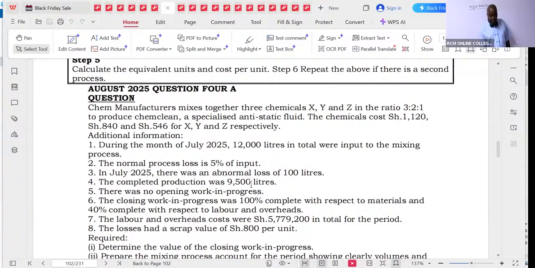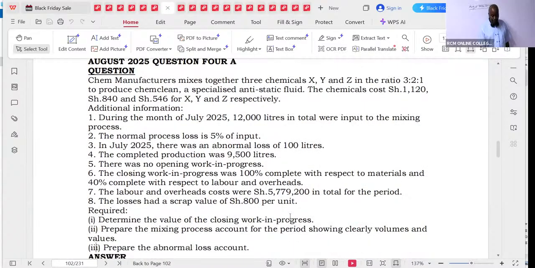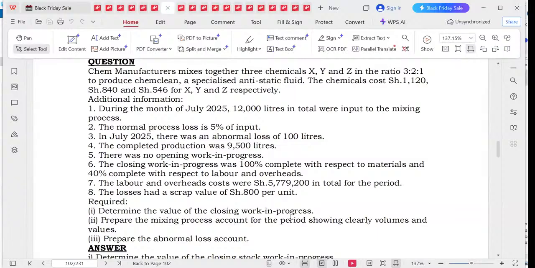The completed production was 9,500 liters. There was no opening work in progress. The closing work in progress was 100% complete with respect to materials, and 40% complete with respect to labor and overheads. Note number 7, the labor and the overheads cost were 57,79,200 in total for the period. Note number 8, the losses had a scrap value of 800. Have we been able to read all the additional information, or have we skipped any? We've read all of them.